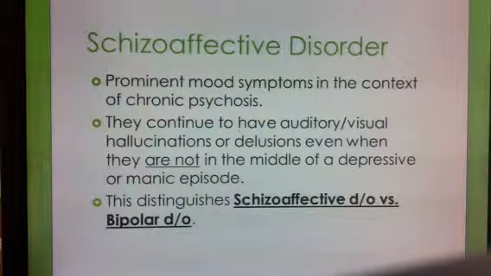So the main thing is you have prominent mood symptoms in the context of chronic psychosis. They continue to have the auditory or visual hallucinations or the delusions even when they're not in the middle of a major depressive episode or a manic episode. This is really important because this is what distinguishes schizoaffective disorder from bipolar disorder type 1.